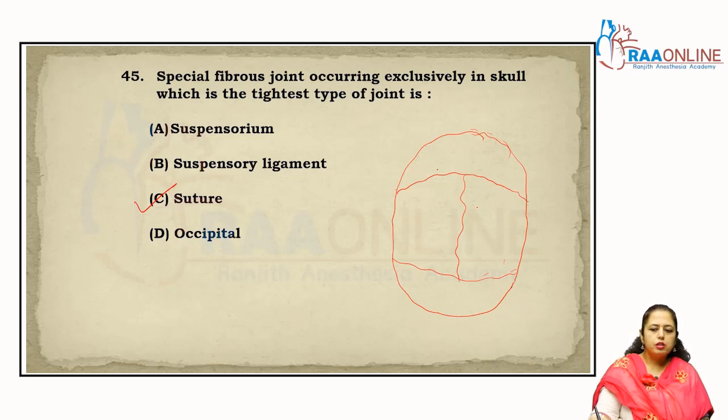This is the lambdoid suture. Clear? So these are the types of sutures which are present in our skull, right? And here a soft area is present which is called the fontanelle. Clear?